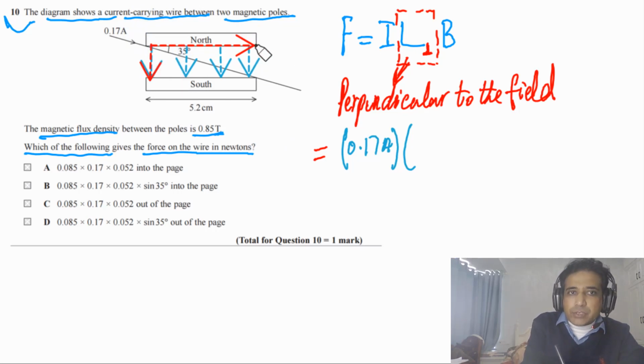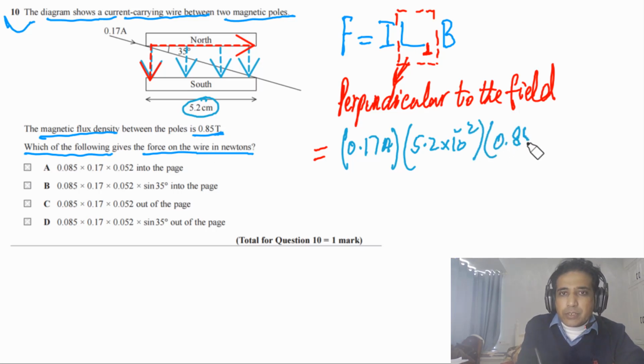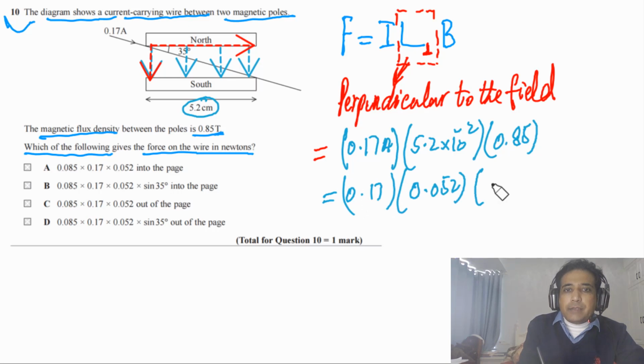We have to take the perpendicular component, and the length of this component is 5.2 centimeters, which is 5.2 times 10 to the minus 2 meters. The value of B is given to us, that is 0.85. So we can write here 0.17, and here we have 0.85 Teslas. This is the magnitude of the force.